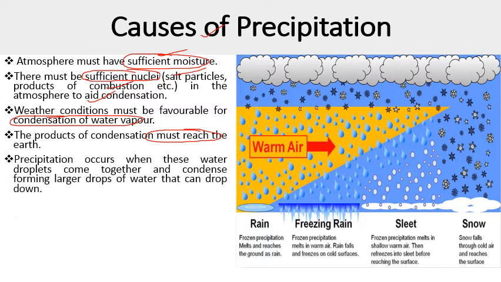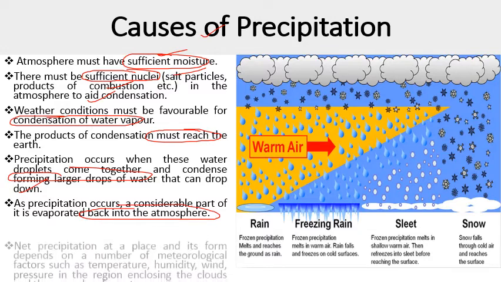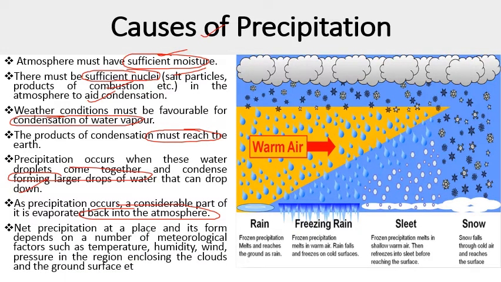Precipitation occurs when these water droplets come together and condense, forming larger drops of water that can drop down. As precipitation occurs, a considerable part of it is evaporated back to the atmosphere to complete the water cycle. Net precipitation at a place and its form depend on a number of meteorological factors such as temperature, humidity, wind, and pressure in the region enclosing the clouds and ground surface.